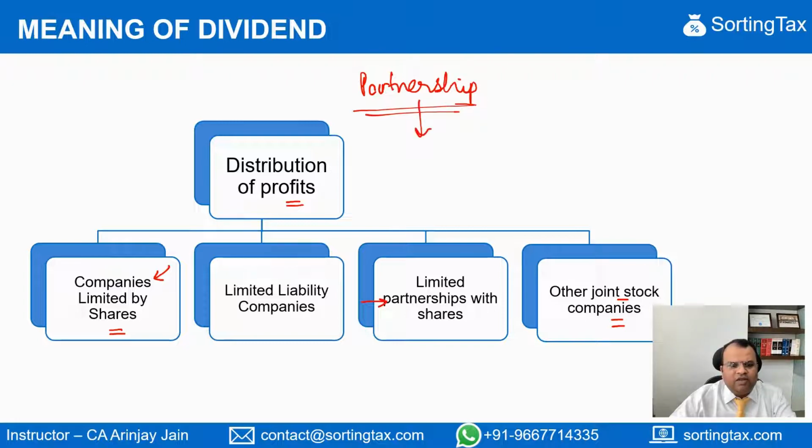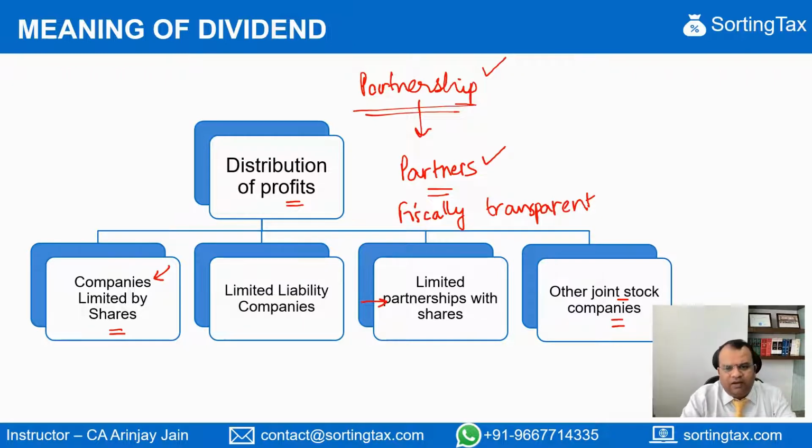the profits of partnership may be taxed in the hands of partners, where these partnerships are treated as fiscally transparent. In such cases, what happens is that the profits of the partnership are actually the profits of the partners. In other part of the world, something like in India, that is not the case because the partnerships are taxed on their own profits, and these profits, after they are taxed in the hands of the partnership, are exempt in the hands of the partners. But that may not be true in some of the other parts of the world.